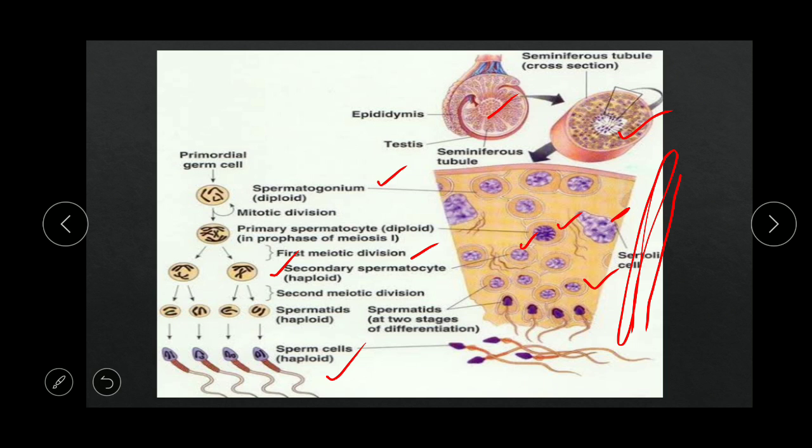Here you can see the Sertoli cell. They are also called nurse cells because they provide nourishment to the developing sperm cells.